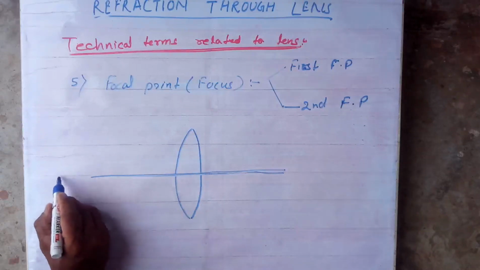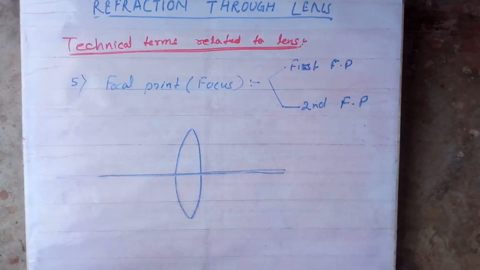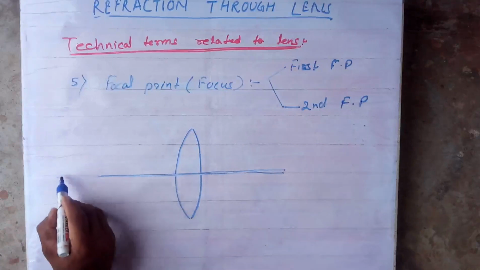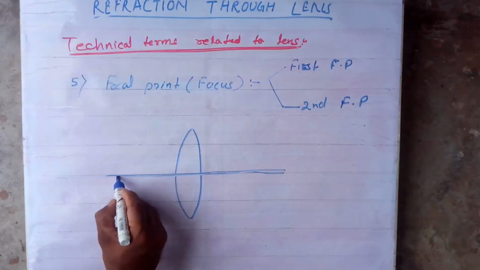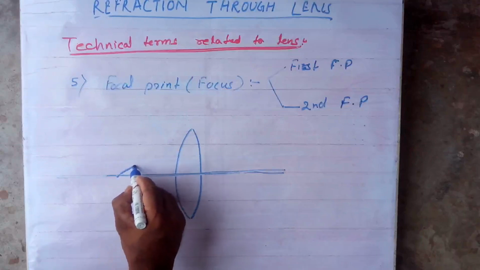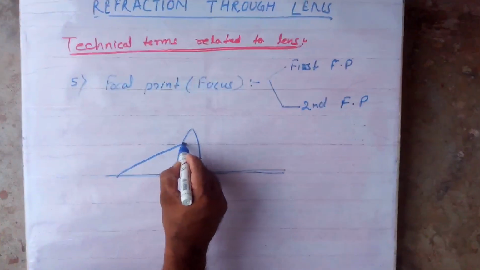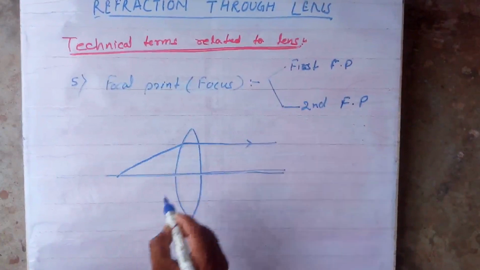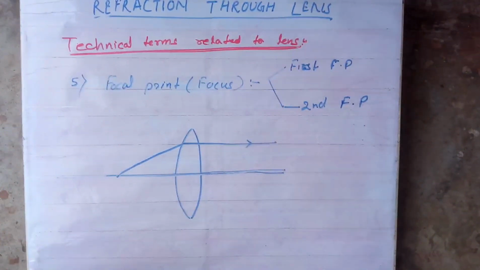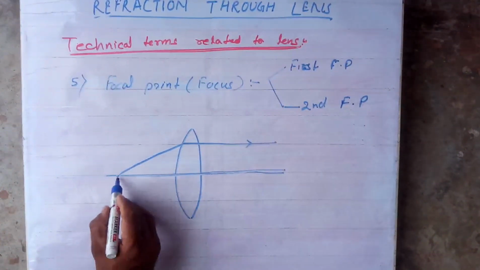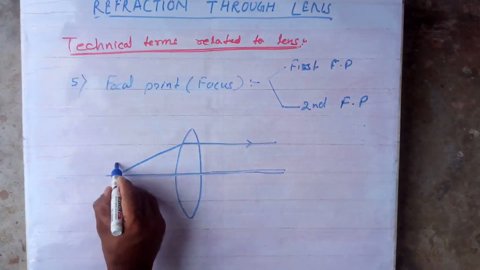A ray is drawn from a point on the principal axis, and it becomes parallel after refraction. This is F1. We call it F1.